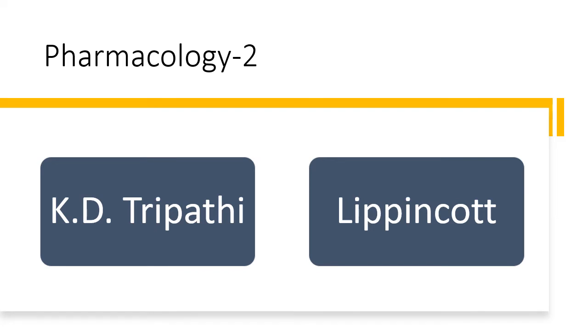Also, there's one more book called Sparsh Gupta. In Sparsh Gupta, you'll get good content, but again, it's not much in detail in pharmacodynamics, ADR, pharmacokinetics, but you will get all the important points of individual drugs, whether it be antibiotics like sulfonamides, cephalosporins, beta-lactam, aminoglycosides, macrolides, all of it you'll get properly over there. So you can refer to that book as well.